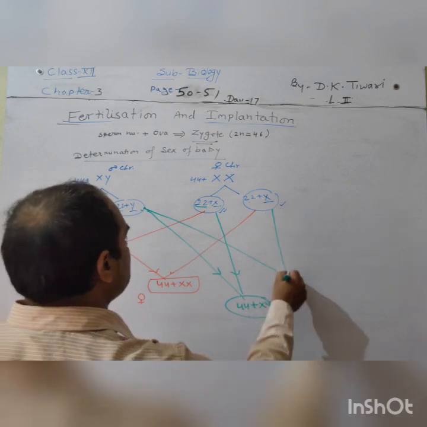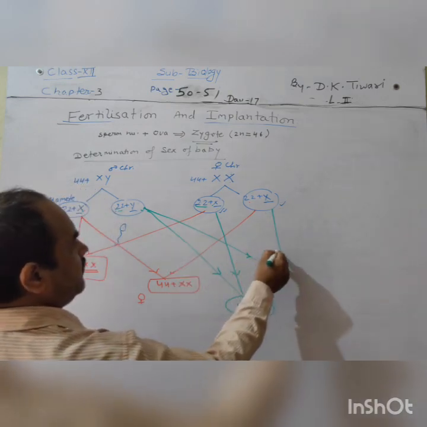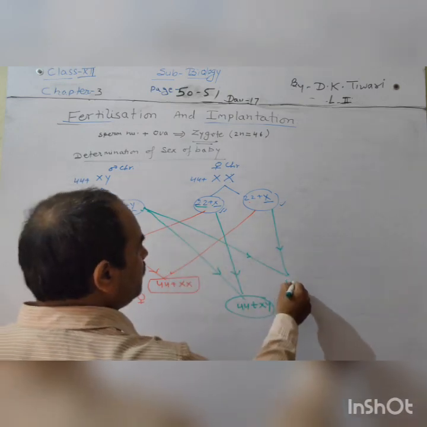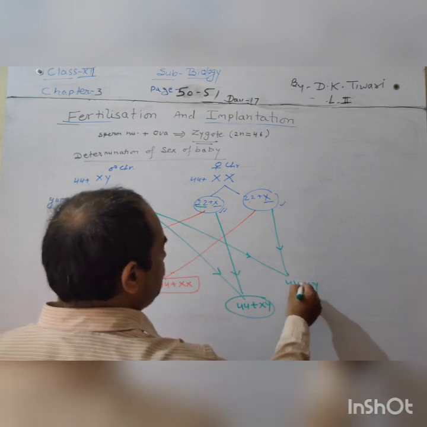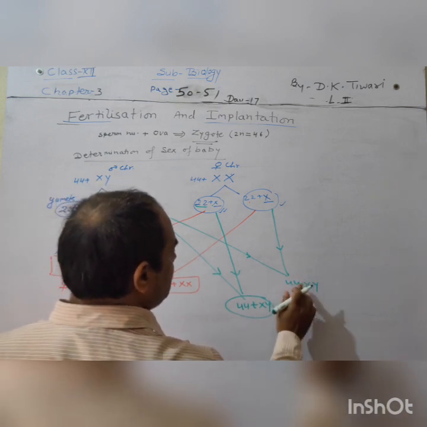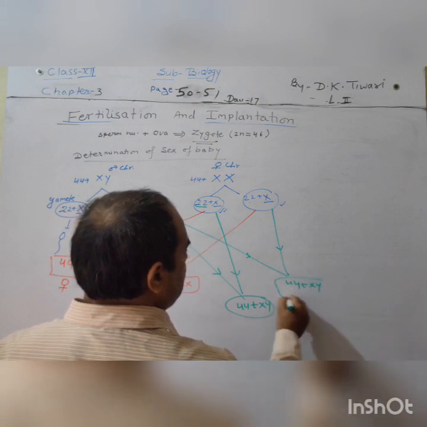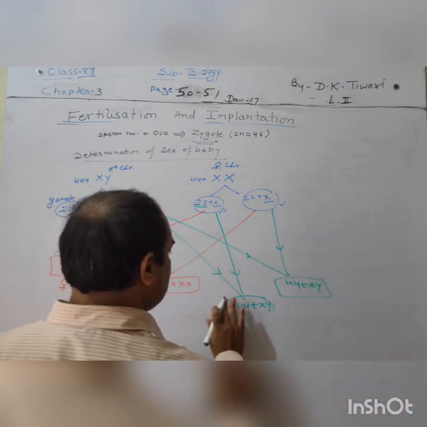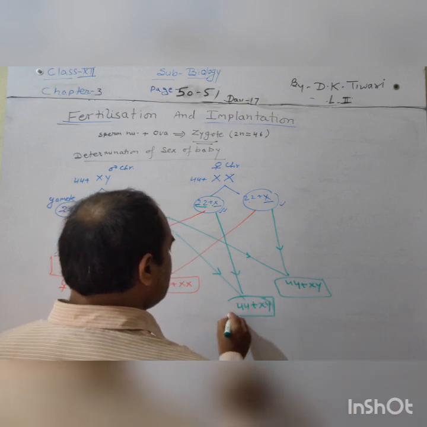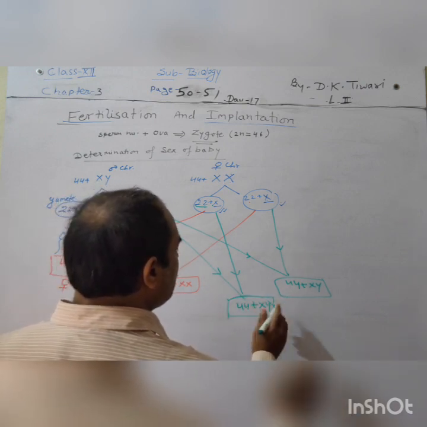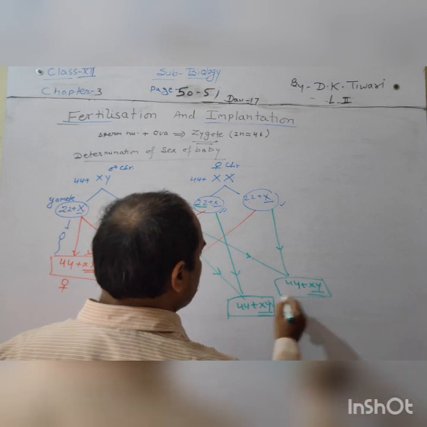And here this will make 44XY. So again you find now here the chances of male baby, because XY chromosomes are there.